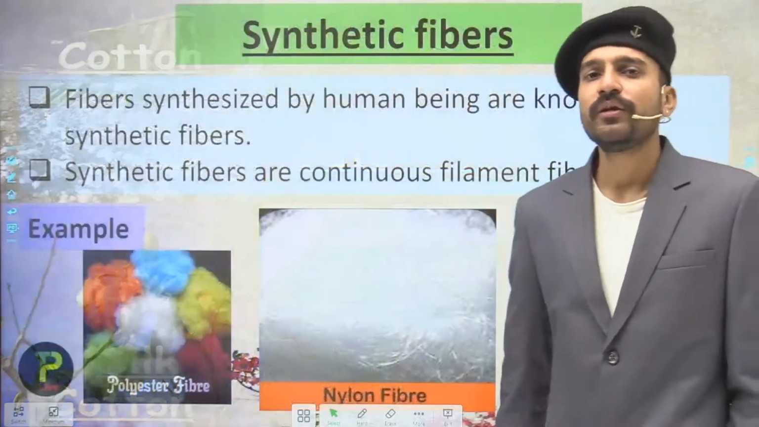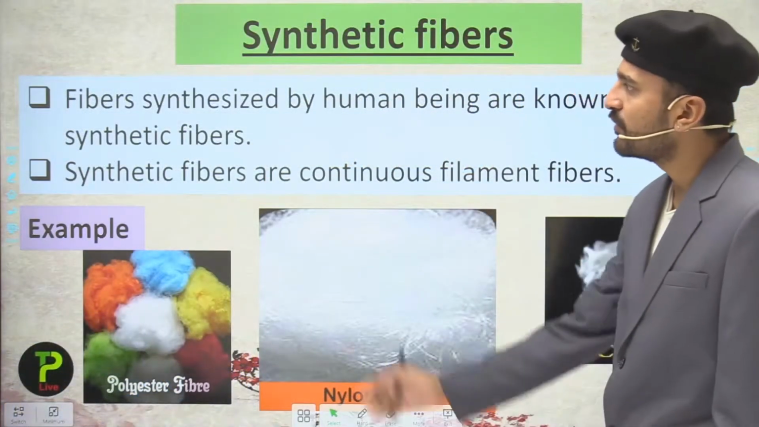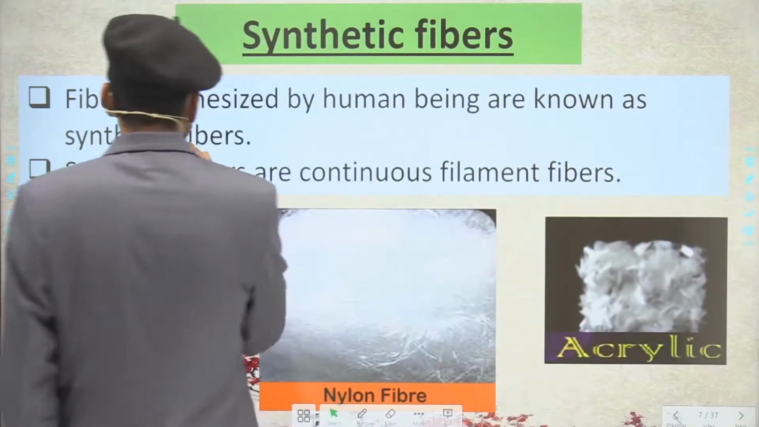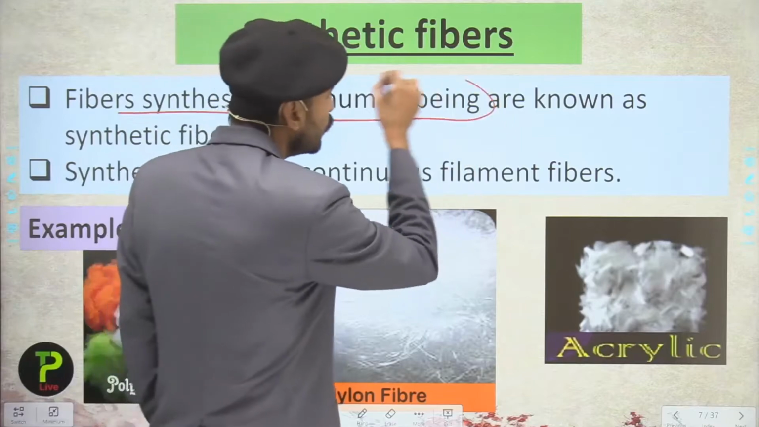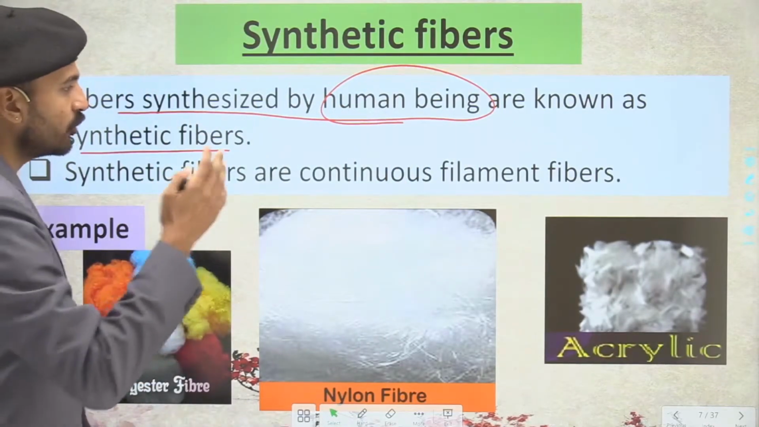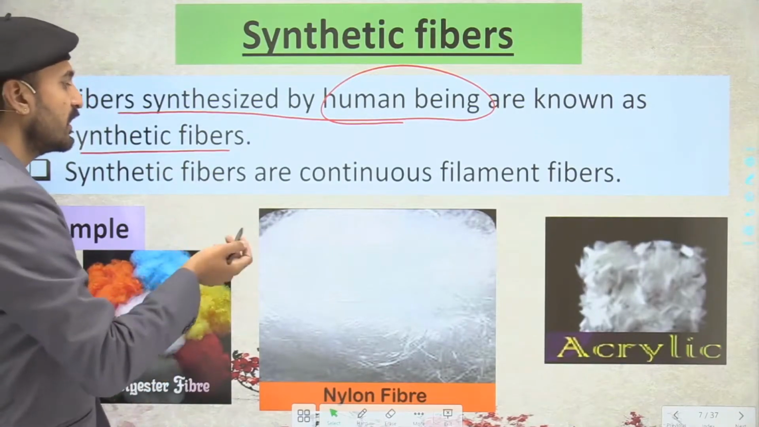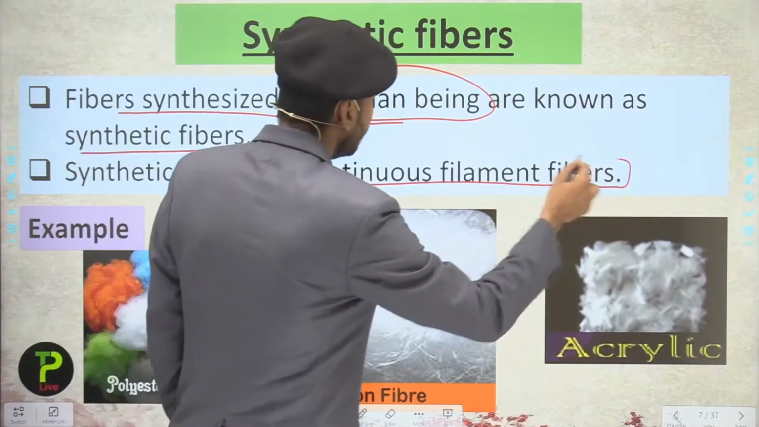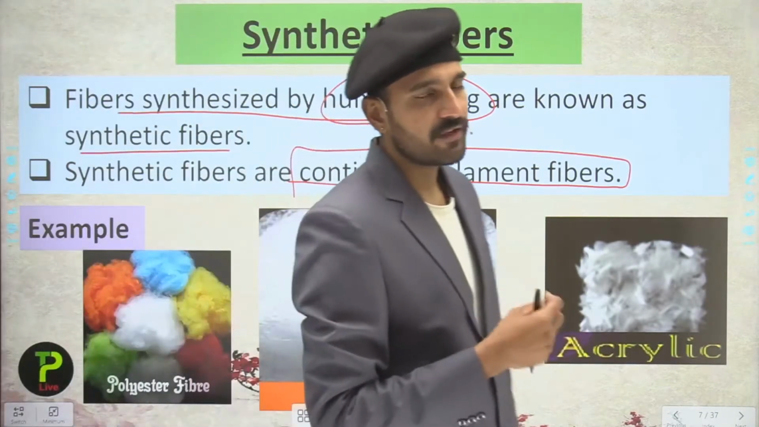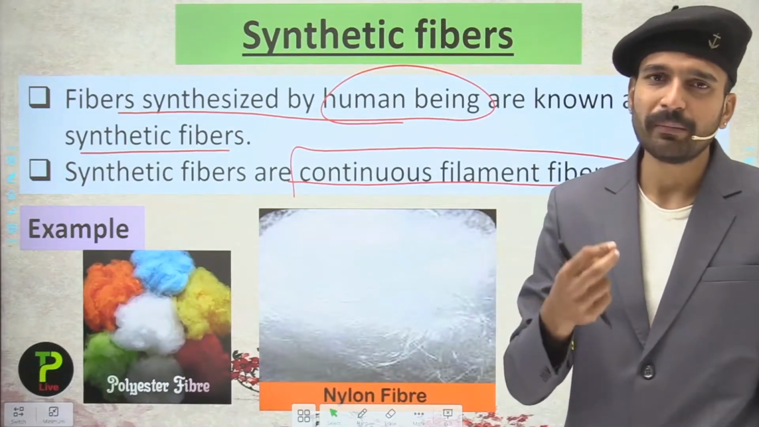Now students, moving into the second category, which is about the synthetic fibers. So as the name suggests students, the fibers which are synthesized by human beings are known as the synthetic fibers. And talking about the synthetic fibers, students, they are the continuous filament fibers. That is, we can make long lengths of these fibers. We are also going to see how we make them.